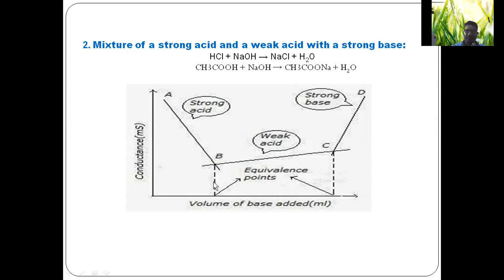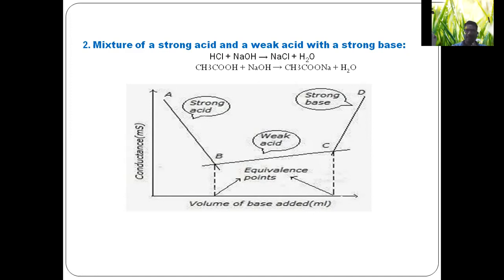The first intersection point gives the volume of base added for the neutralization of HCl. Like this is V1 and this is V2. So V2 minus V1, the difference between the two neutralization points or endpoints, gives the volume of base added for the neutralization of the weak acid. By knowing the endpoints, we can come to know the volume of base for HCl and for acetic acid.